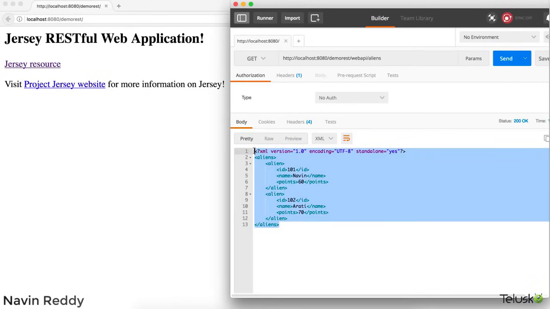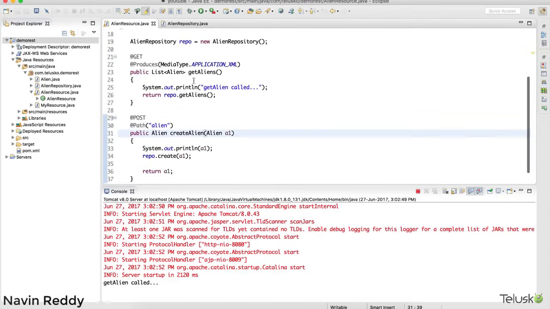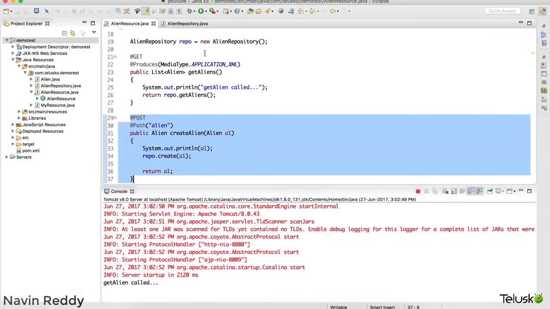But this time I want to go for a POST request, right? Now let me just verify what type of request I'm sending. So you can see I'm sending an XML request. Now, if you want to send a POST request, again, we have to use XML, right?